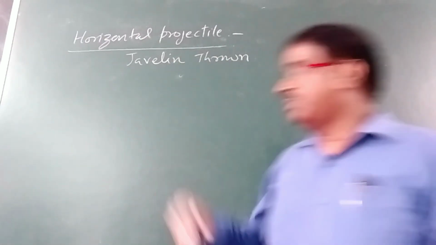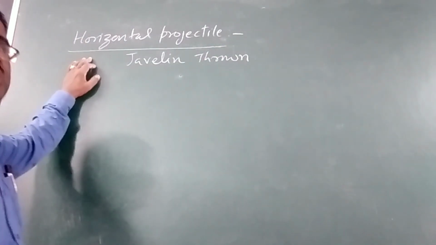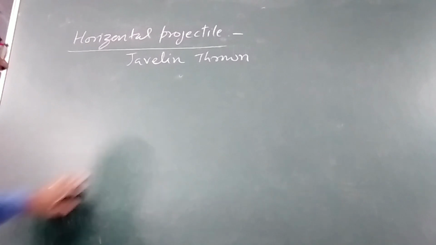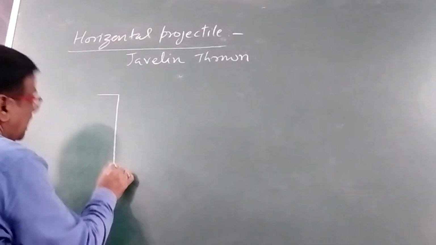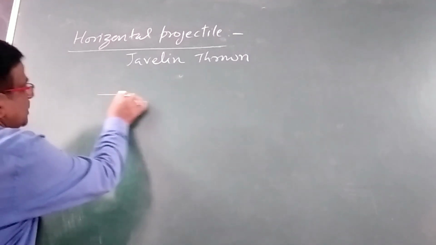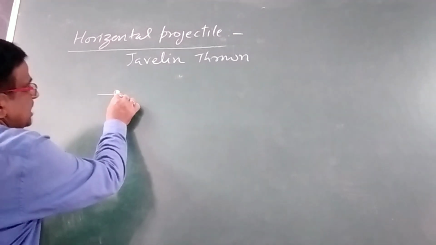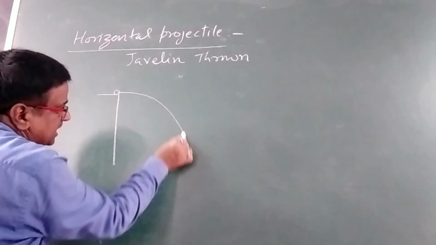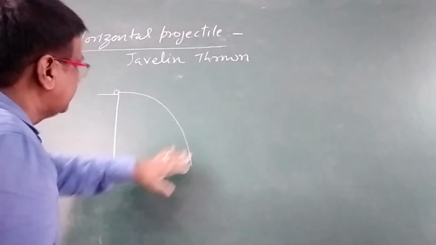So what will be the motion? A horizontal projectile is a projectile which is thrown from some height. So this is the building, and something is thrown in the horizontal direction and it will move in the air under gravity.